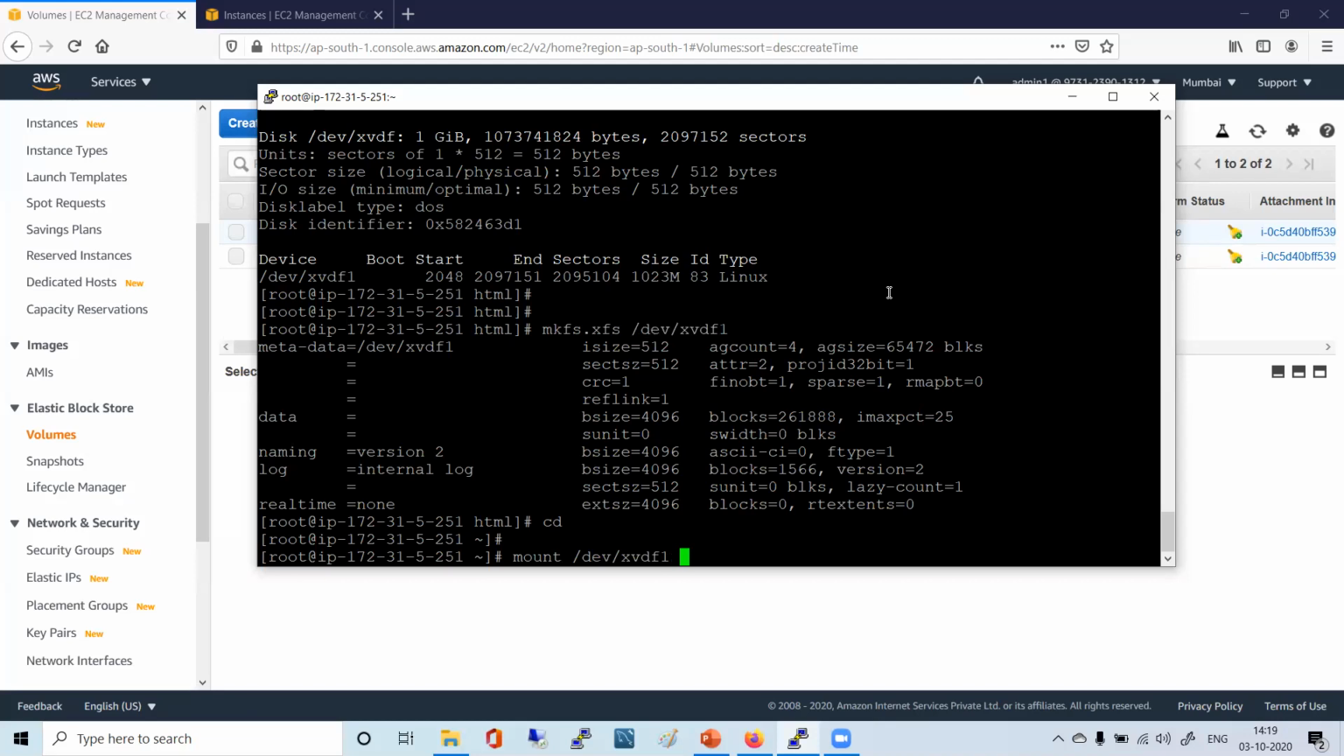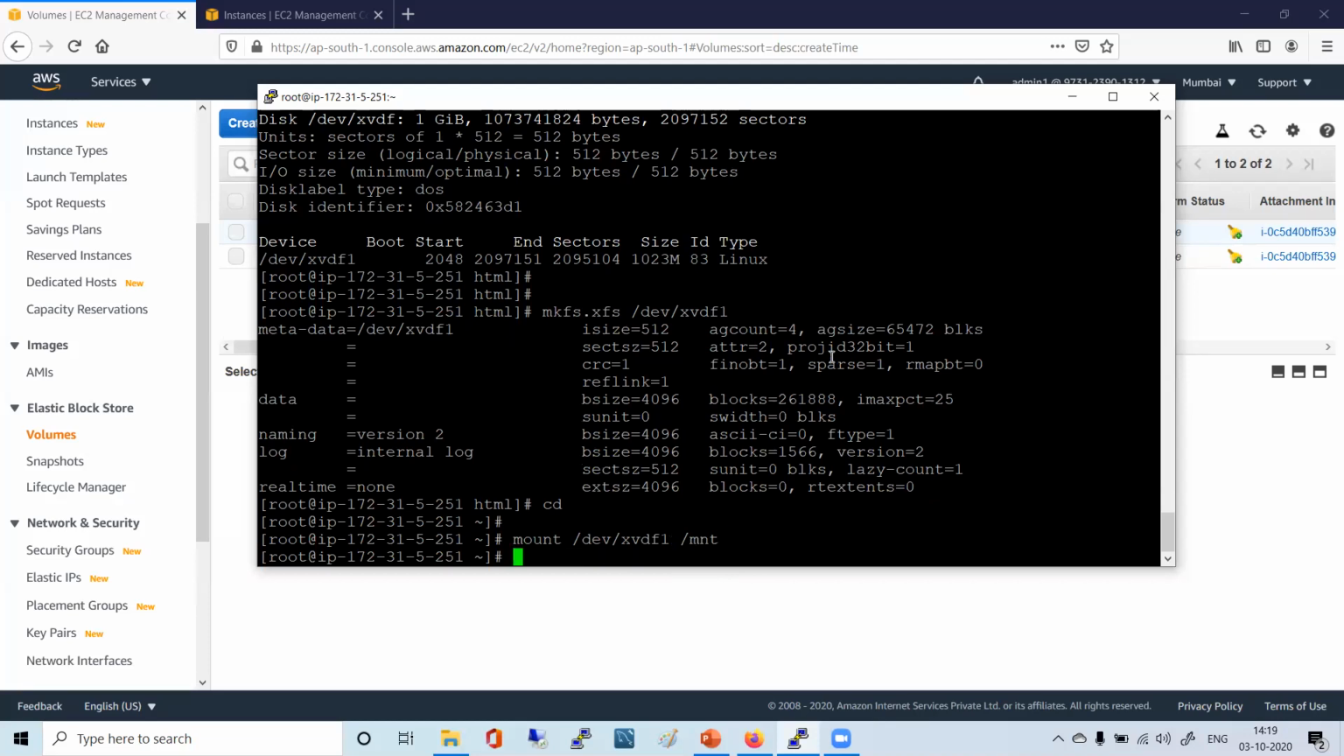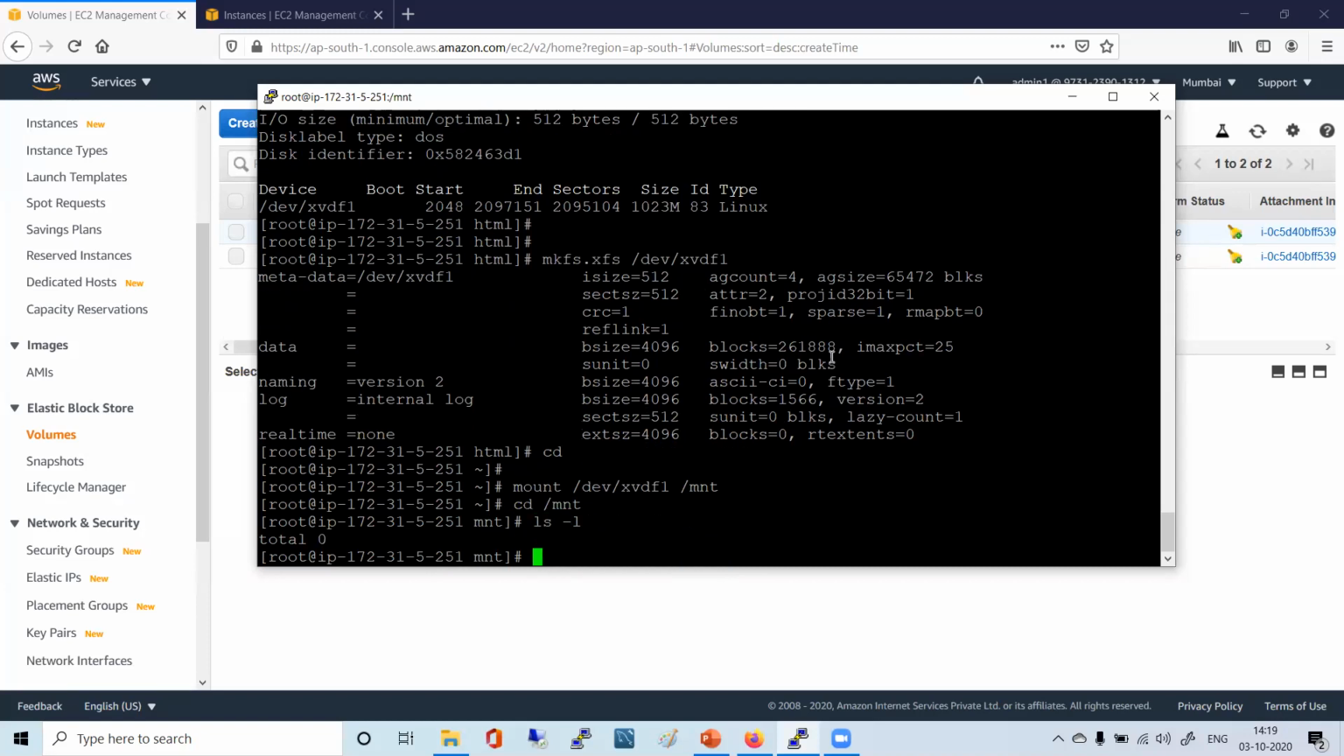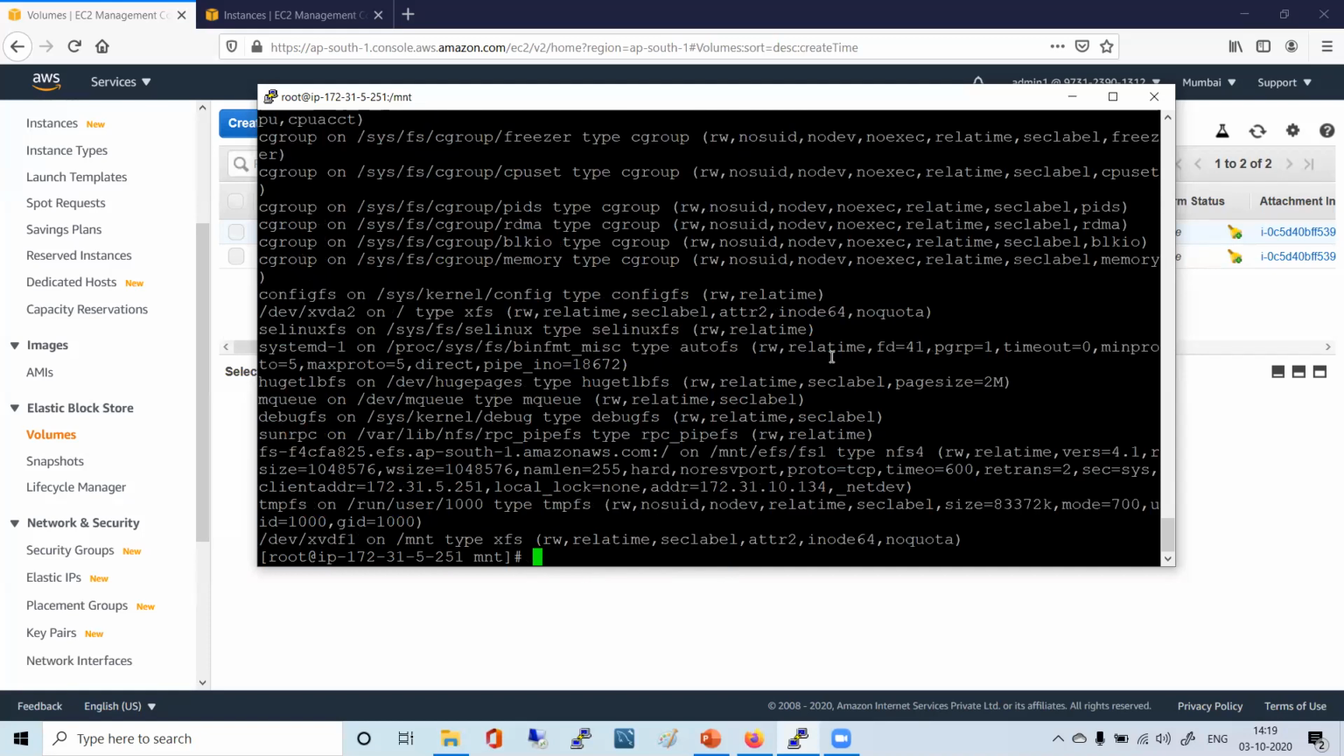Where do you want to mount? You have to create a location where you want to mount. By default, /mnt will be there. So I'll mount on /mnt. I'll go to /mnt and do ls -l. So this is my file system now. If I run the mount command, I can see xvdf1 on /mnt, type XFS.